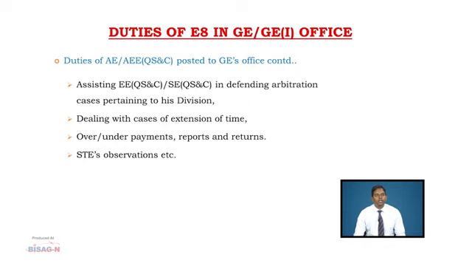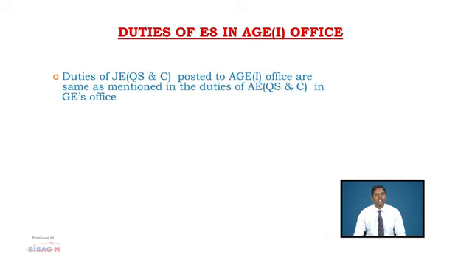All the reports and returns submitted to higher headquarters are prepared in GE office, along with the settlement of ST observations. Mostly all the replies to be submitted to ST are prepared in GE office. In GE office, AE or AEEQC is assisted by JEQC in discharging his duties. Then the lowest formation is AGI office. In AGI office, a JEQC is posted to the E8 section. Duties of JEQC posted in AGI office are very similar to the duties of AEQC or AEEQC in GE office.